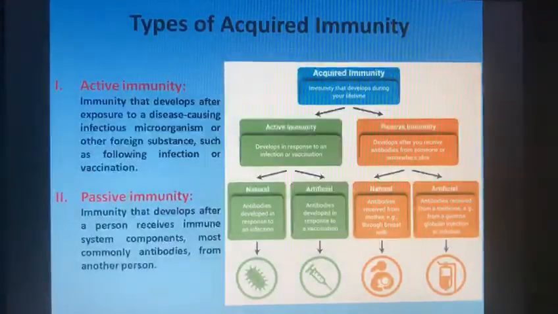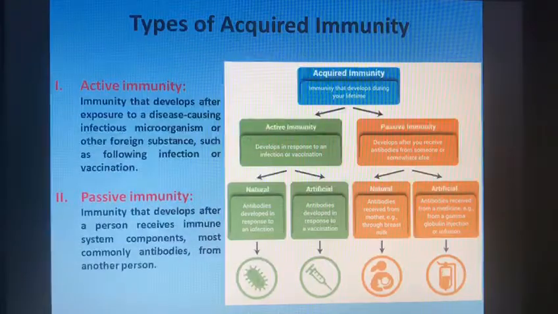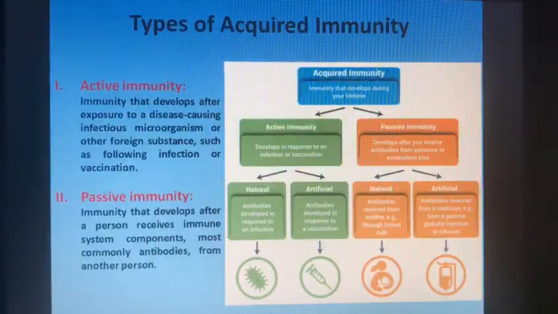Now, in the next slide, we will study types of acquired immunity. There are two types of acquired immunity. First one is active immunity and second one is passive immunity.